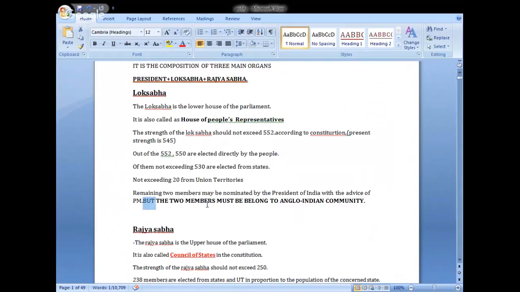Maybe. Kindly remember the word maybe. The two members must belong to Anglo-Indian community. It is a condition that the two members belong to Anglo-Indian community. Okay, it is very important. Kindly remember this point.